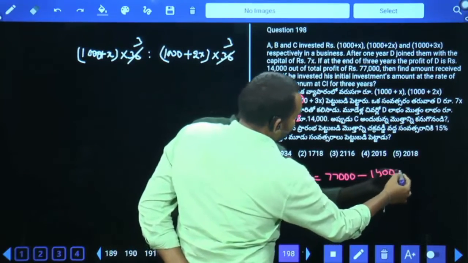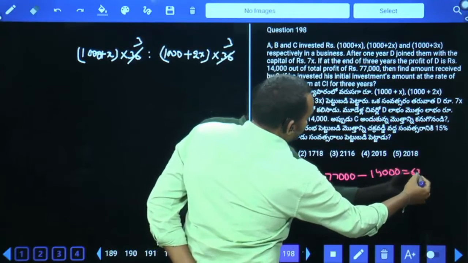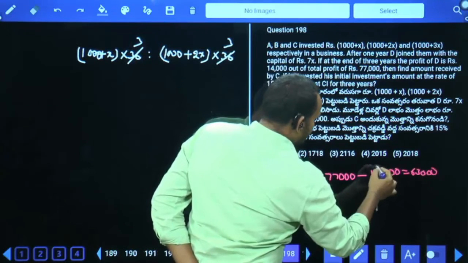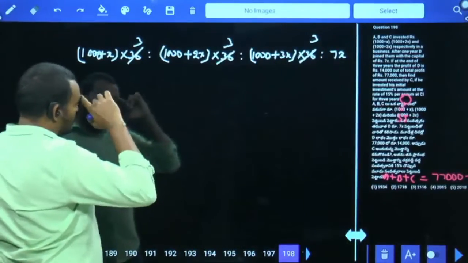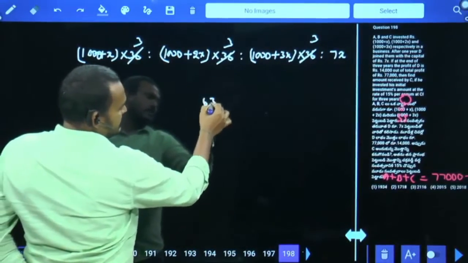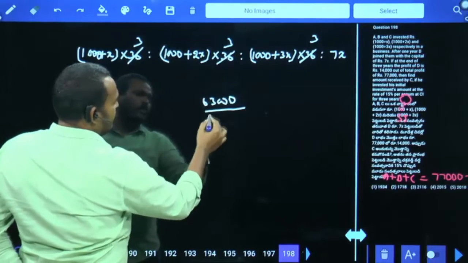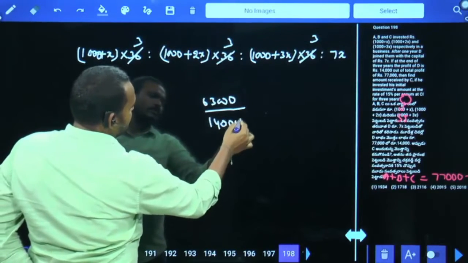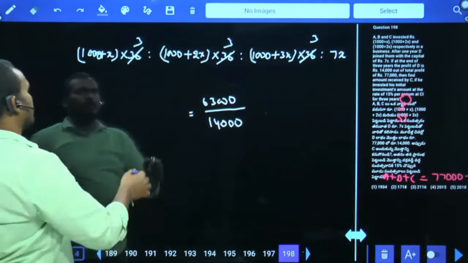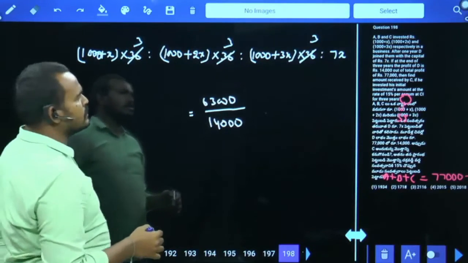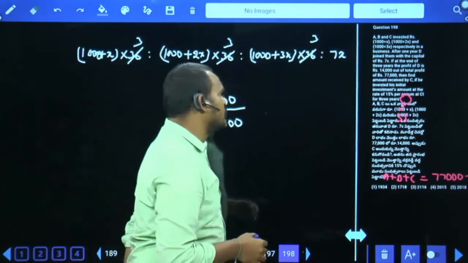14,000 equals 63,000, or not? 63,000. First, A plus B plus C profit, 63,000, by only D profit, 14,000, equals A plus B plus C: 1000 plus X into 3, 1000 plus 2X into 3, 1000 plus 3X into 3.